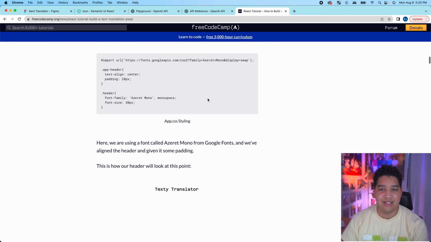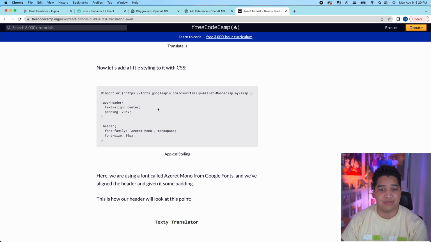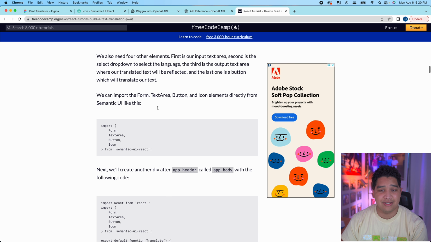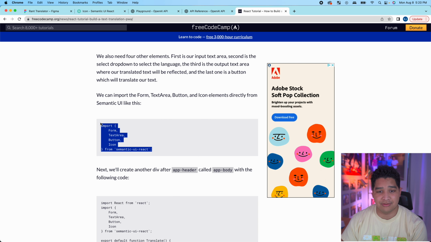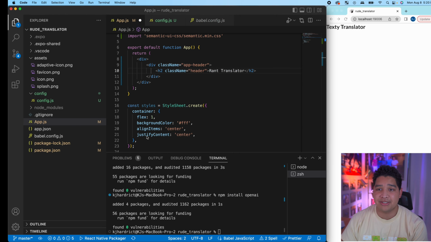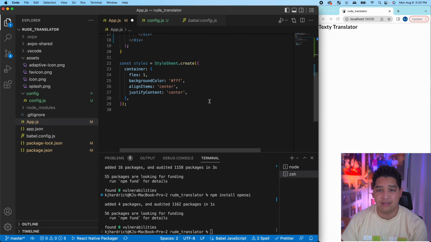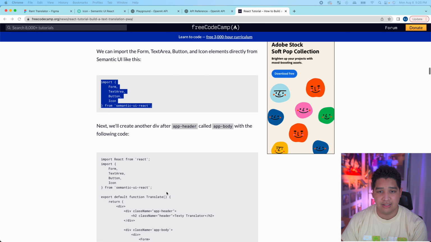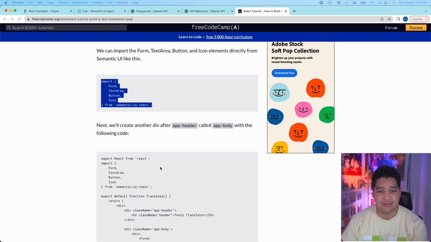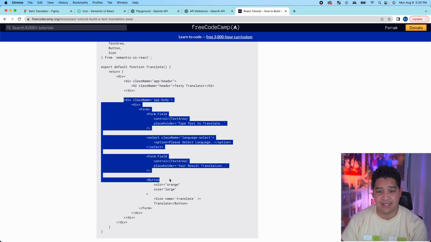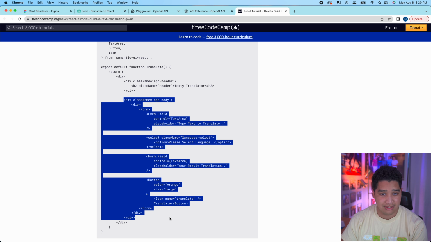From here, I'm going to ignore formatting for right now because I'm just trying to get everything working. I'm going to then go and make sure we import all of the right elements over here. And from here, I'm going to go ahead and copy over the rest of the app body that we'll need for this.